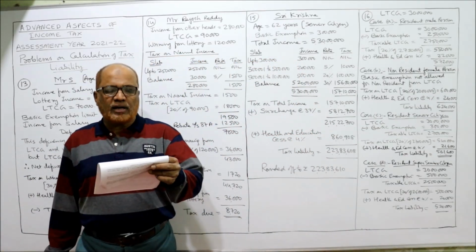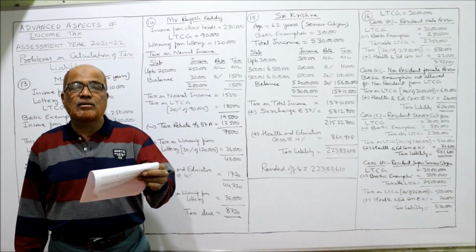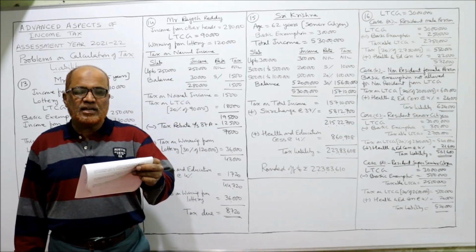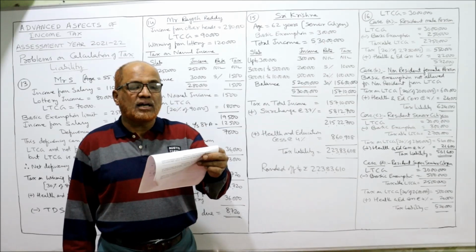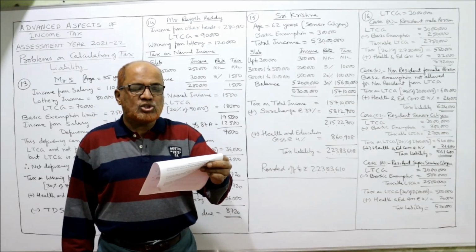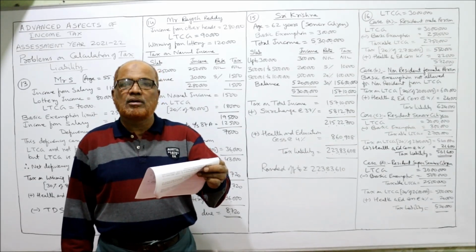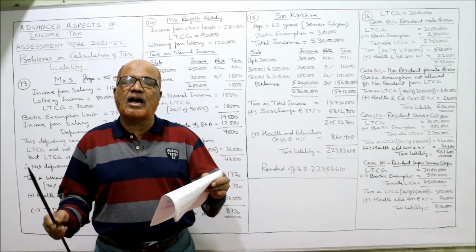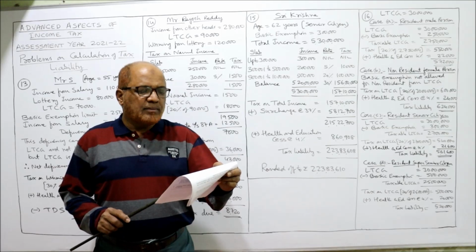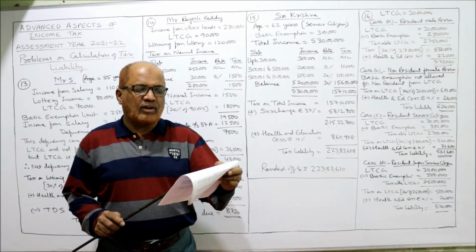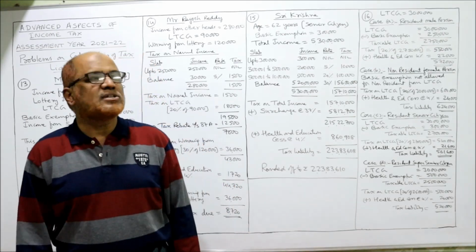During the previous year, relevant to the current assessment year, Sri Krishna, aged 62 years, means senior citizen, more than 60. So the senior citizen is having an annual taxable income of 5 crore 30 lakhs. Assume that his total income comprises salary, income from house property and interest on fixed deposit. That means his total income does not have any special income. Everything is normal income. Then assume that Mr. Krishna has not opted for the provisions of section 115BAC. Calculate the tax liability for the current assessment year. How much is the tax?